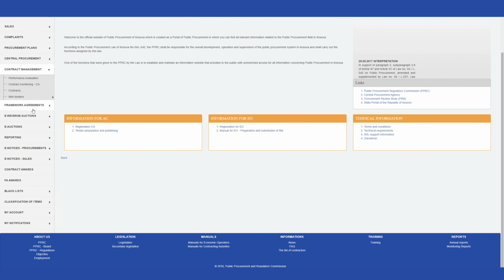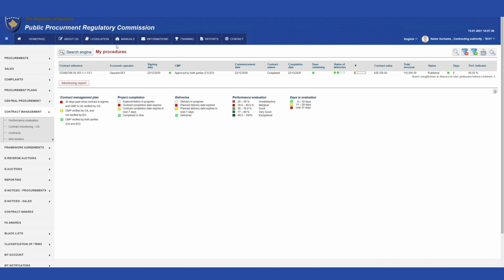Also, the Contract Management menu's Contract Monitoring CA submenu opens a User Procedures window in which the users can view all contracts that have undergone performance evaluations, each containing contract number, contracting parties, date of signature, document status, date of commencement, date of conclusion, days remaining, status of deliveries, contract value with VAT, billed value, evaluation status, evaluation days, and coefficient.